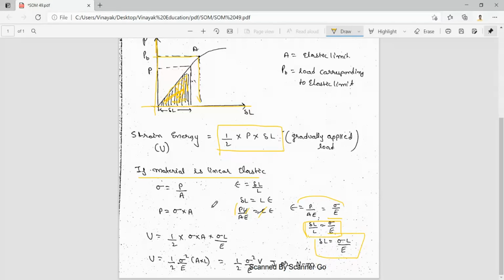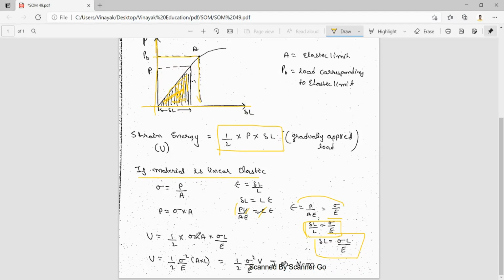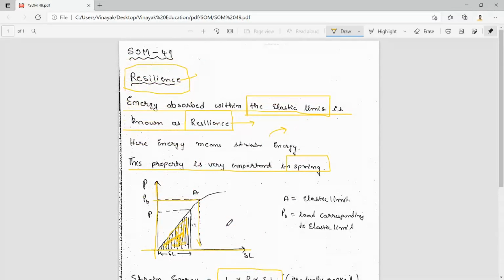So now substitute the value of P. What is P? P equal to sigma into A, and del L is what? Sigma L by E. So from here we can write U equal to half into sigma square E by A into L. What is A into L? It is volume, we can write. So half into sigma square by E into volume. So what are the units? This is energy, so it is joule or Newton meter. So this is the strain energy stored in this body. So this is the resilience.